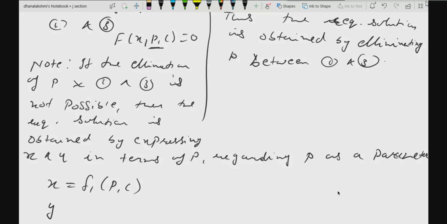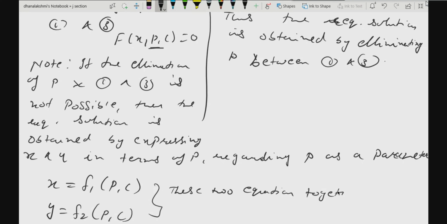So these two equations together are said to constitute the solution of the given differential equation.